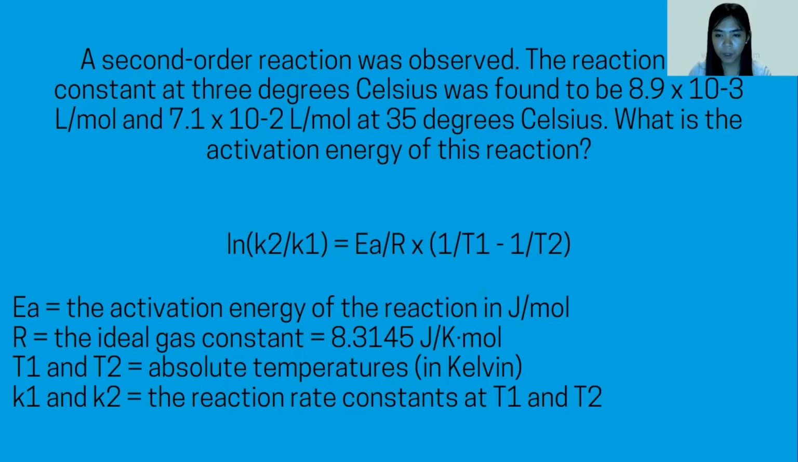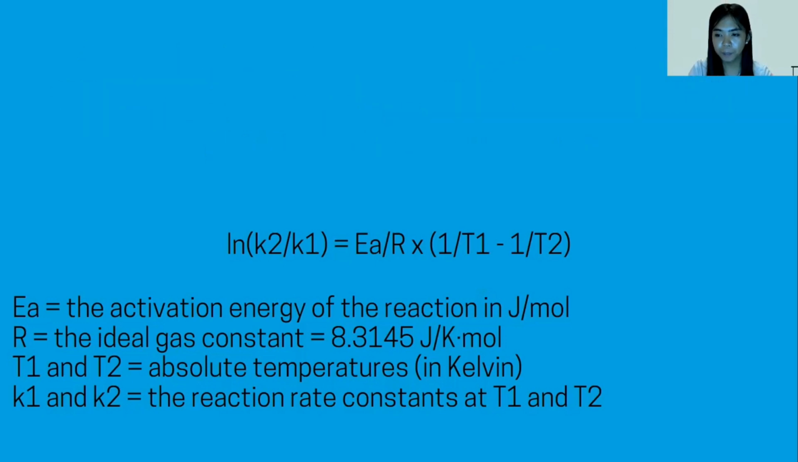So just what I have mentioned a while ago, E denotes the activation energy for the reaction, which is in joule per mole. And then R is the ideal gas constant, which is equivalent to 8.31 joule per Kelvin mole. T1 and T2 are the absolute temperatures in Kelvin scale. K1 and K2 are the reaction rate constants at temperature 1 and 2. So let's try to solve the problem.